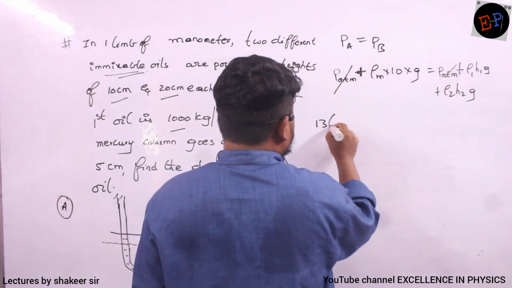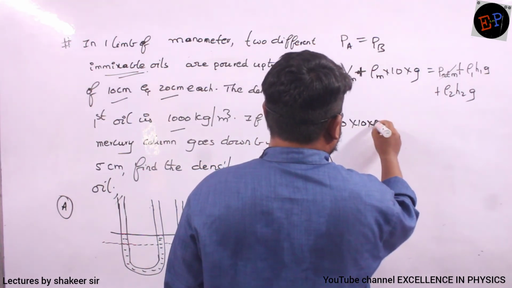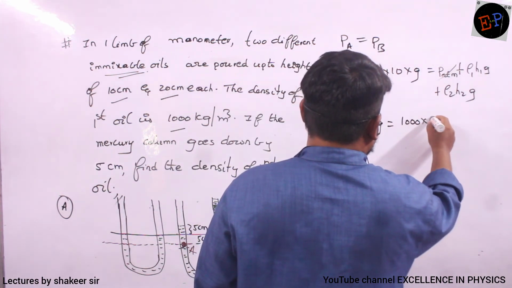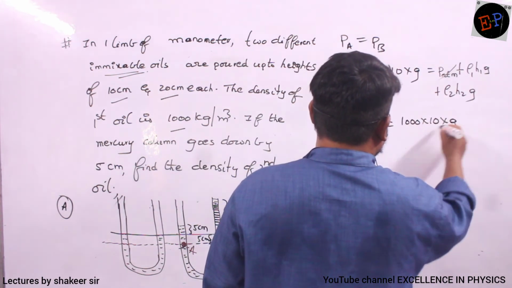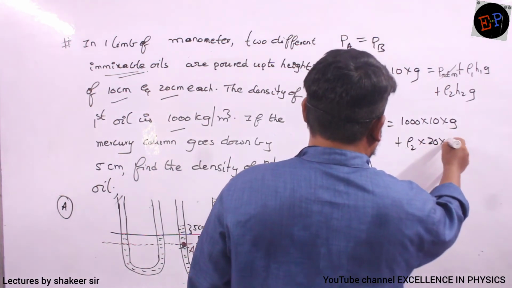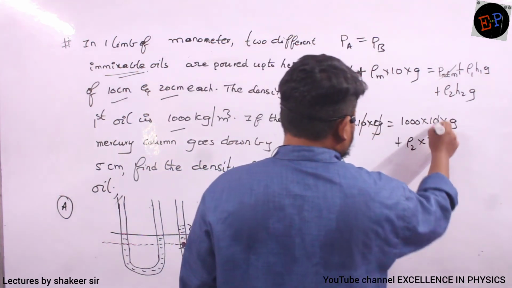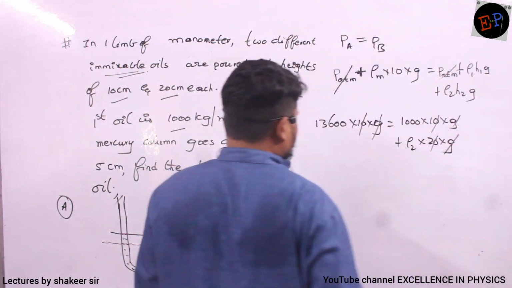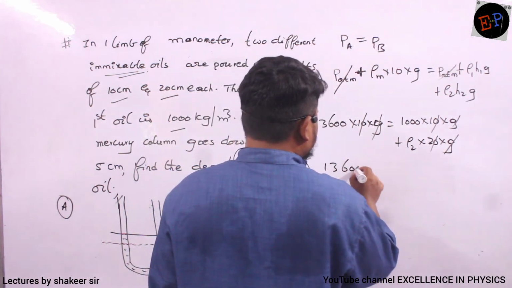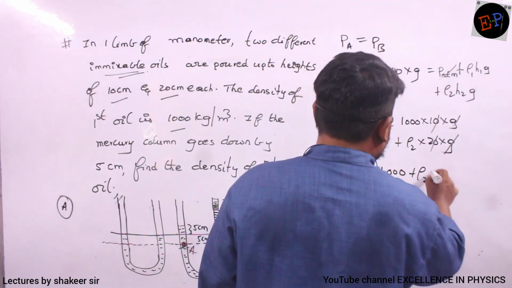Density of mercury is how much? 13,600 multiplied by 10 multiplied by g is equal to the density of the first oil, already given 1000, height is given as 10 centimeter, multiplied by g. Density of the second oil I don't know, but height is 20 centimeter and g value. So therefore g, g, g are the common values. And anything which is common? No. So 13600 is equal to 1000 plus rho 2 into 2.